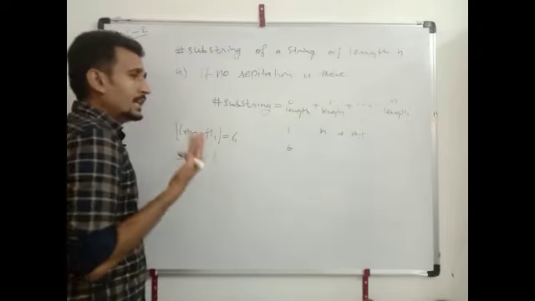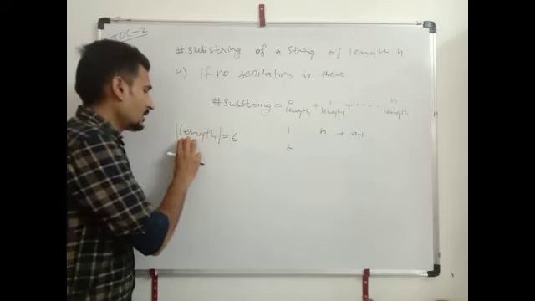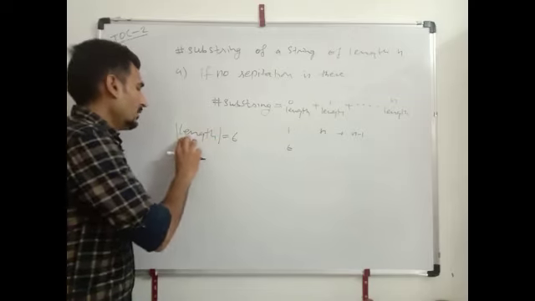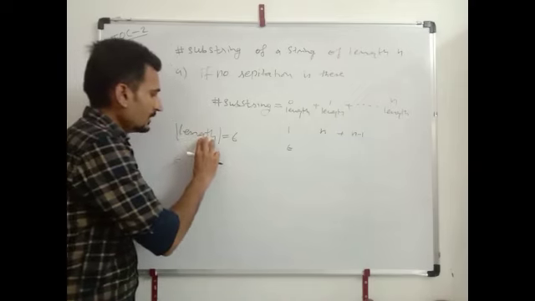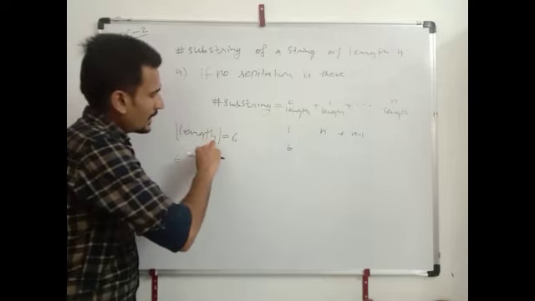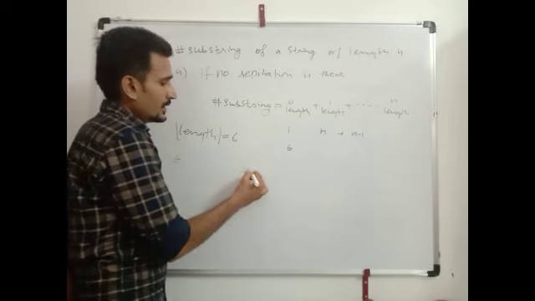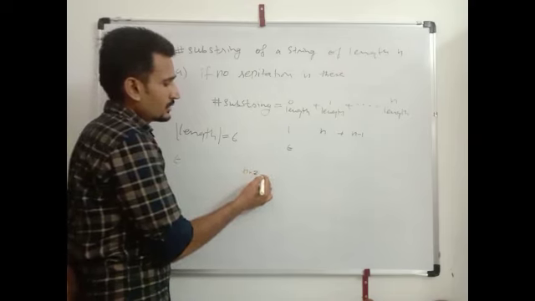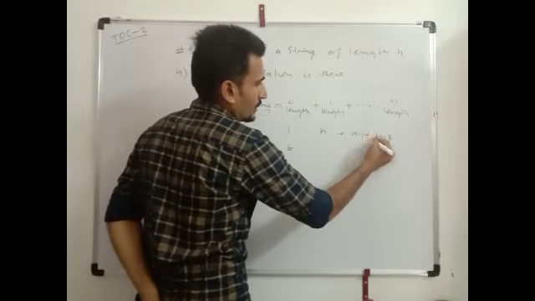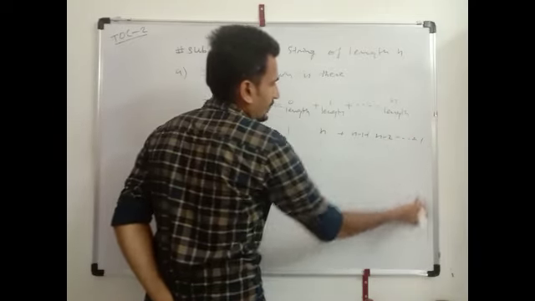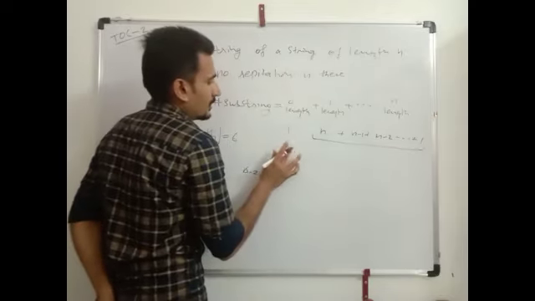For 3 length strings, take 3 fingers and put on 3 symbols and count 1 2 3 and 4. Don't go after the last symbol. Here it is 4, means 6 minus 2, which is n minus 2, dot dot dot up to 1.